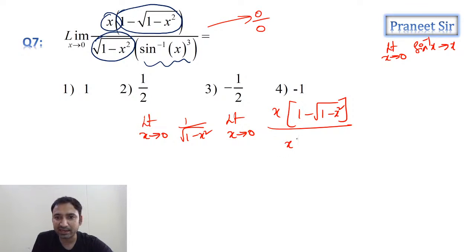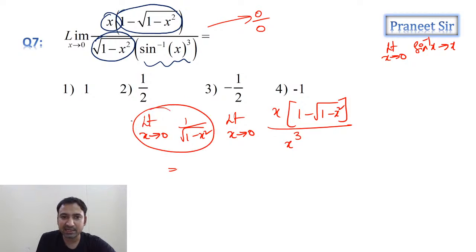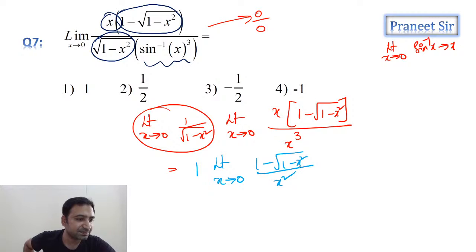So directly I can replace with x. Can I read it like this? Yes. Now this first part is 1 only. You don't need to worry about it. So this is directly becoming 1, and the next term becomes (1 minus square root of 1 minus x square) by x square. This is what we're getting, guys.